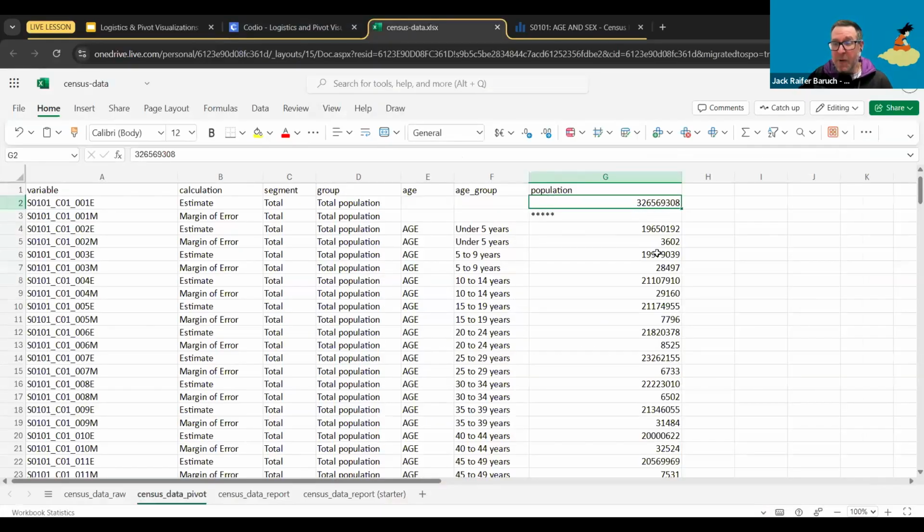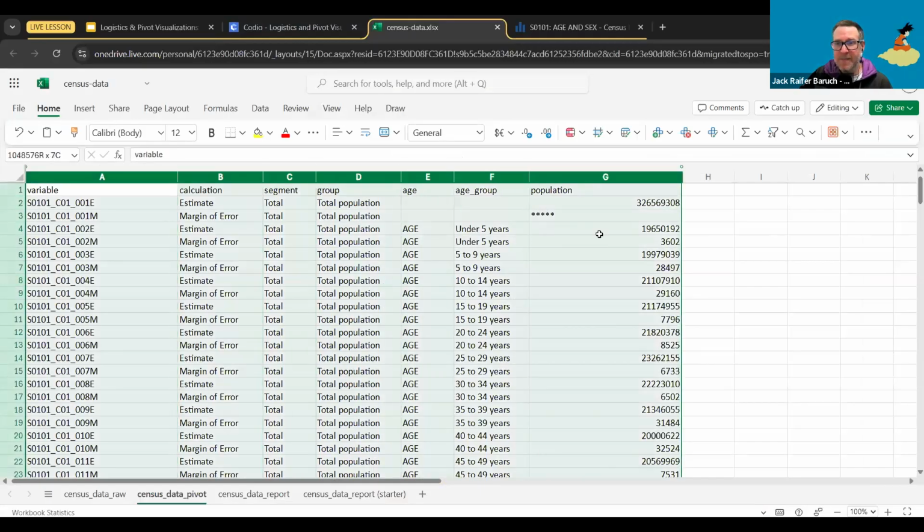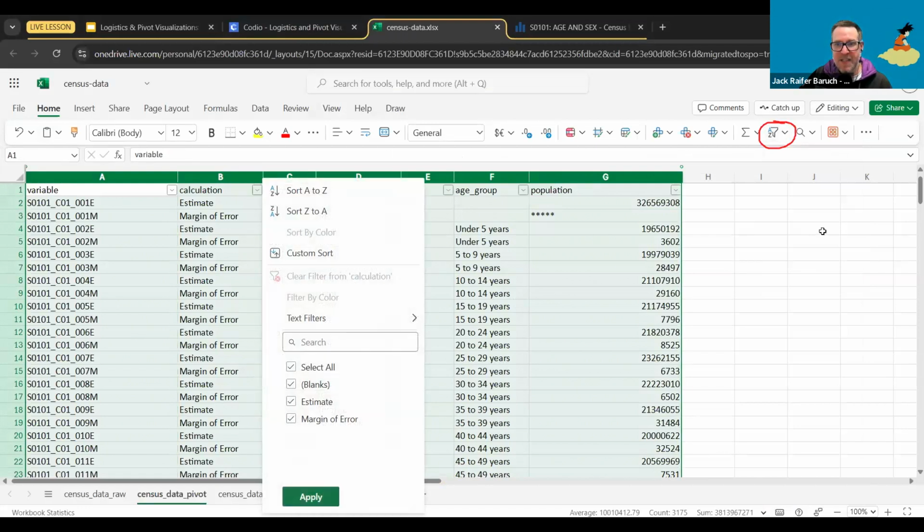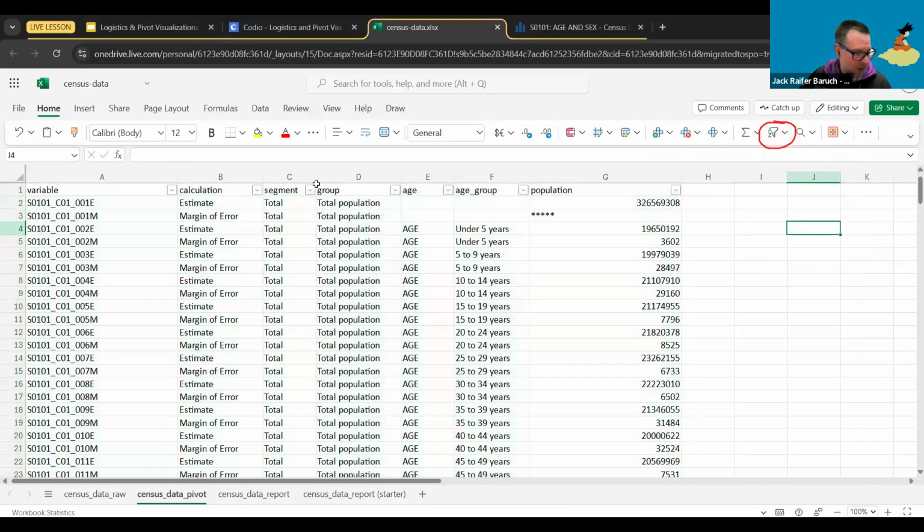Now, if you remember, to do filters, all we have to do is select the columns and click over here, which is the sort and filter option, and just click on filter. And that's going to open up the filters on every single column as you can see them here. See these little arrows? Those are the filters for every column.